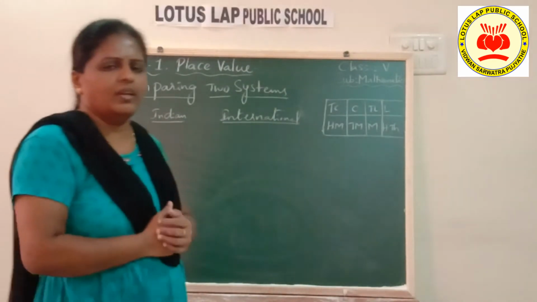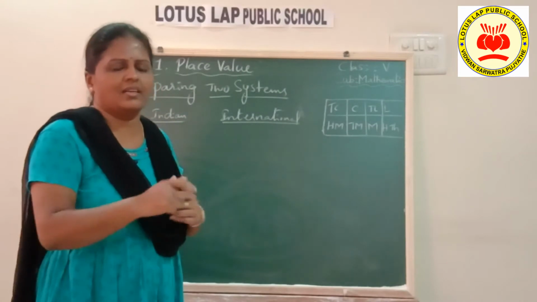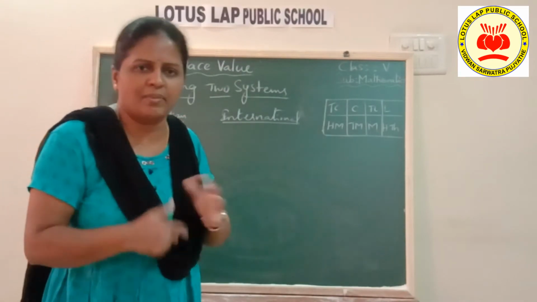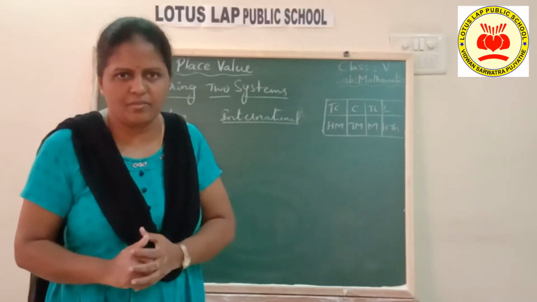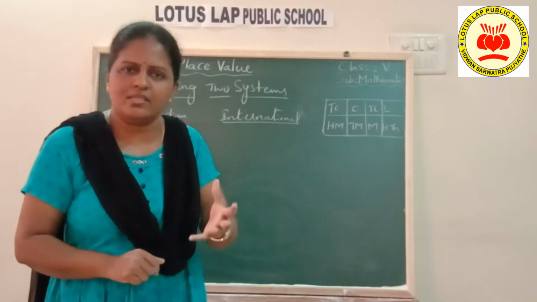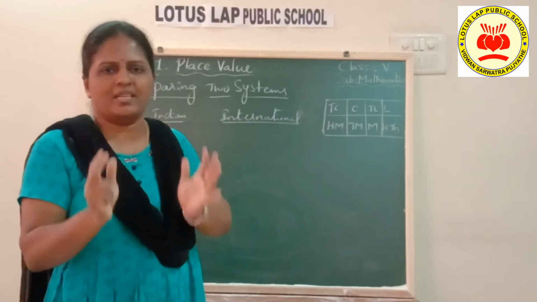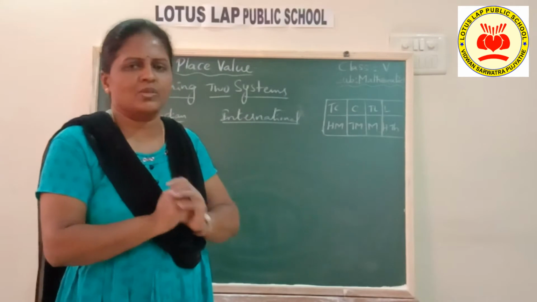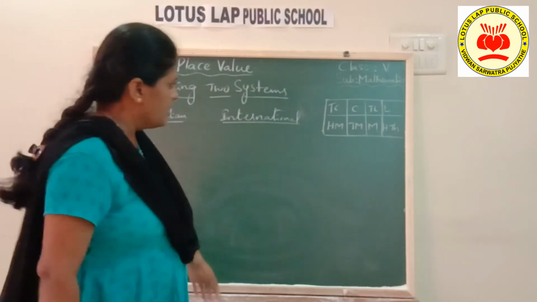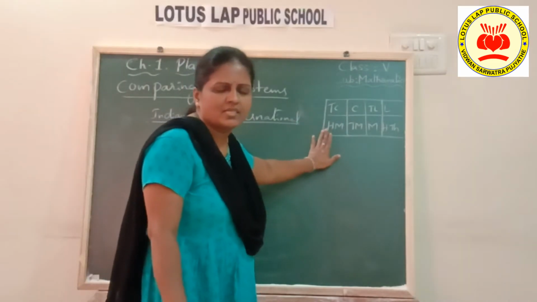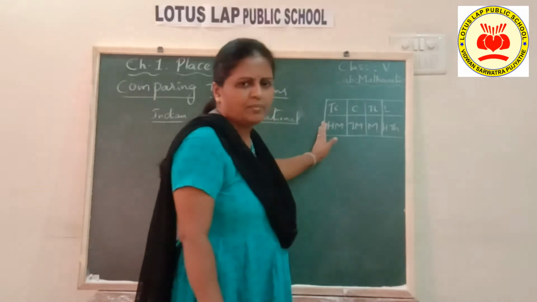Okay children, so let us see the comparison of two systems. As I said earlier, the Indian and international place value systems are two different ways of reading and writing numbers, but the value is going to be the same. As I said, the first 5 places are the same in both systems, only the next 4 places we need to be careful. See, here I have written the next 4 places, that is the 6th, 7th, 8th and 9th places.